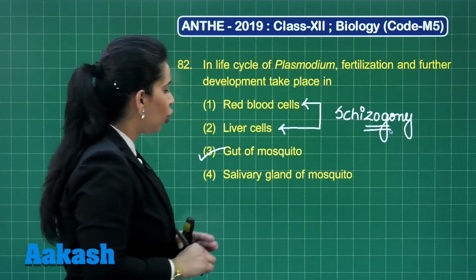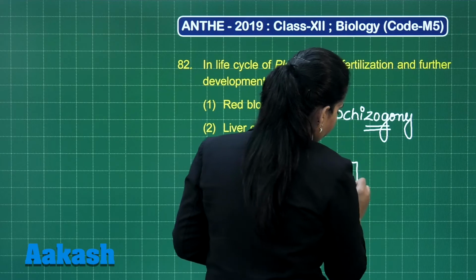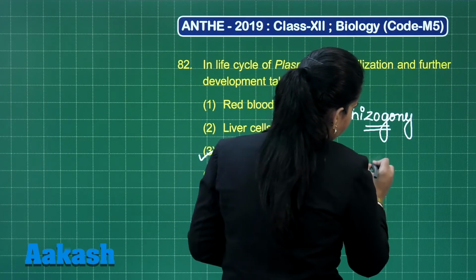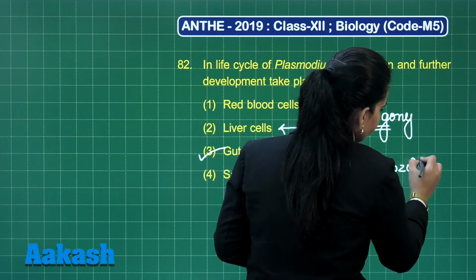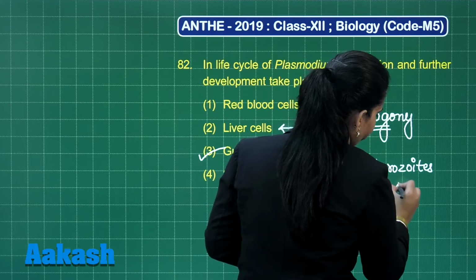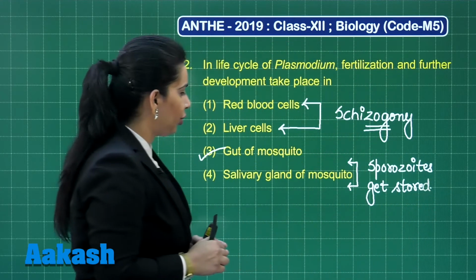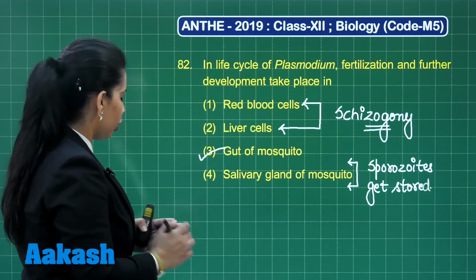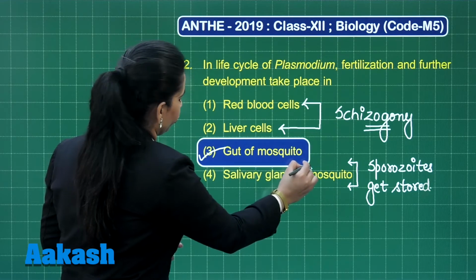And if we see the fourth option, that is salivary gland of mosquito, then here the sporozoites get stored. The infective stages of Plasmodium, which are formed as a result of sporogony, they are stored here. So the correct answer to this question is gut of mosquito.